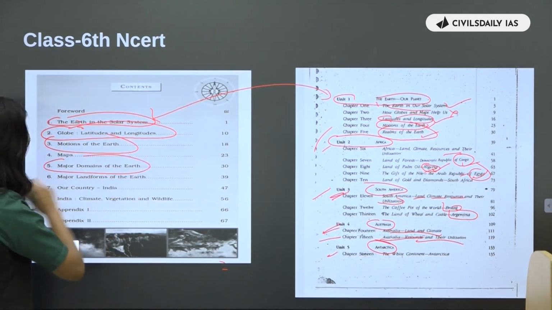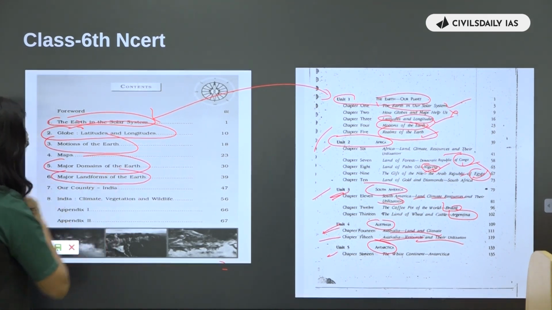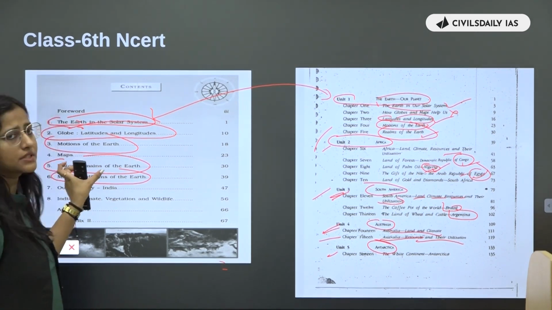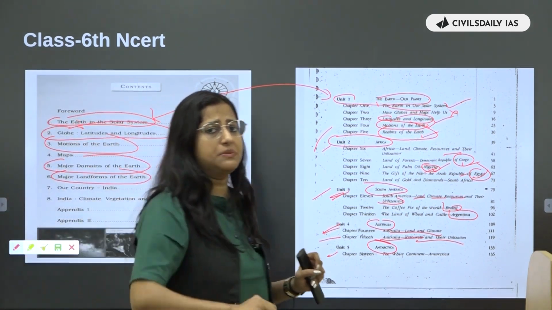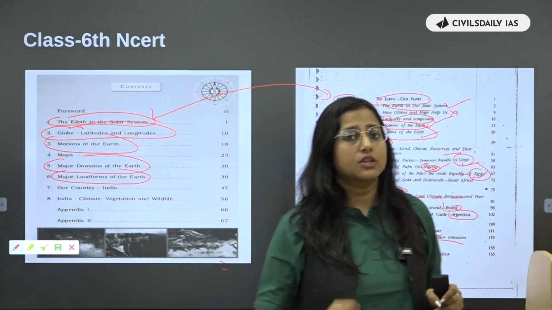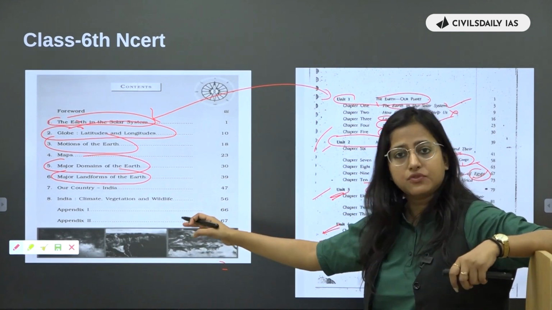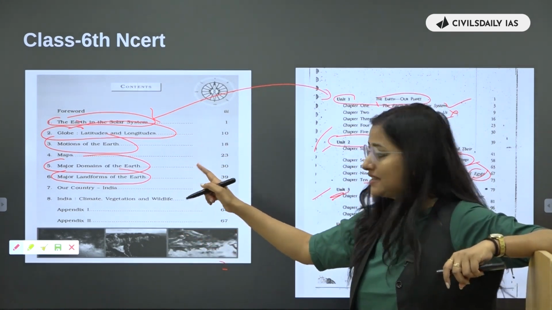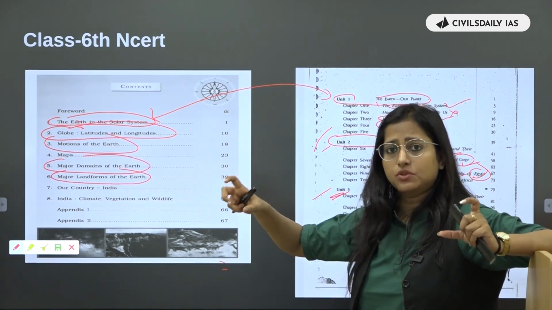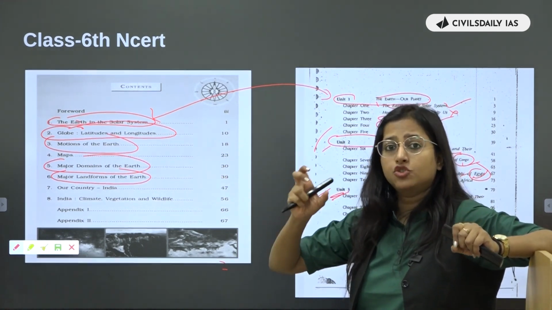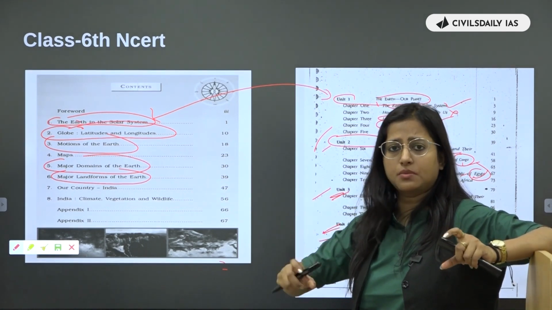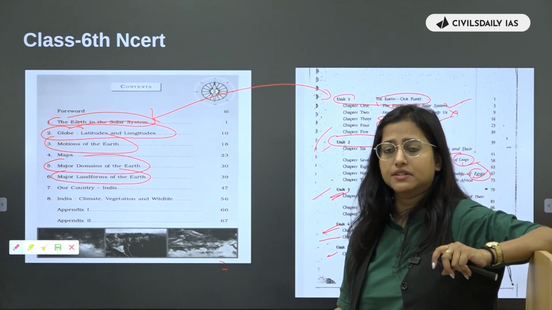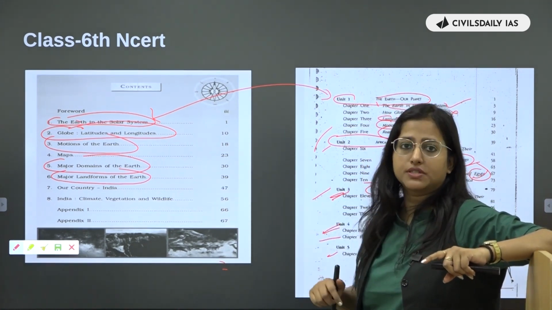Now major domains of the earth, major landforms of the earth. Now I want you to think which particular theme of geography these landforms belong to. You will realize we are talking about landforms, natural structure, part of physical geography. Then within physical geography, I told you several themes, that is geomorphology. Geomorphology talks about the different structures, processes and time that is taking place on the surface of the earth. So this will belong to your geomorphology.